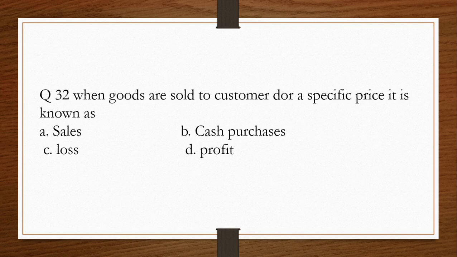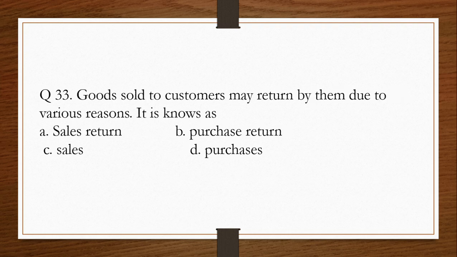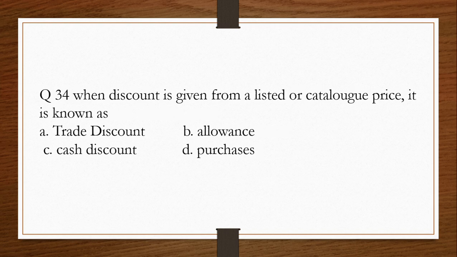Question number 32. When goods are sold to customers for a specific price, it is known as A. Sales, B. Cash purchases, C. Loss, D. Profit. The answer is A. Sales. Question number 33. Goods sold to customers may return by them due to various reasons. It is known as A. Sales return, B. Purchase return, C. Sales, D. Purchases. The answer is A. Sales return.